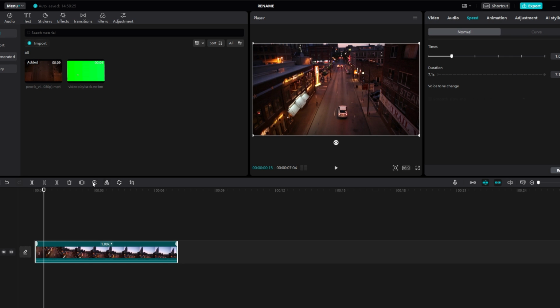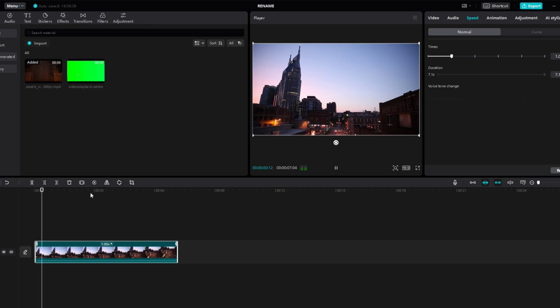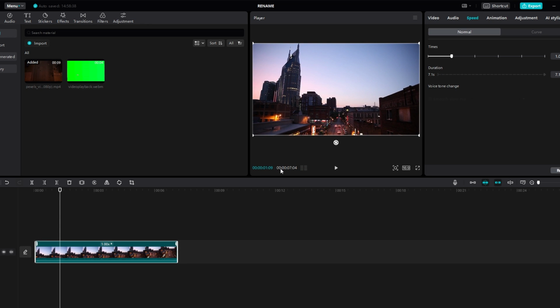Select reverse clip. Navigate to speed settings on the upper right hand side. Increase speed to create fast forward effect.